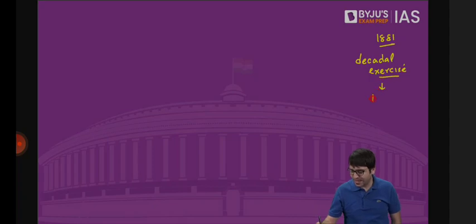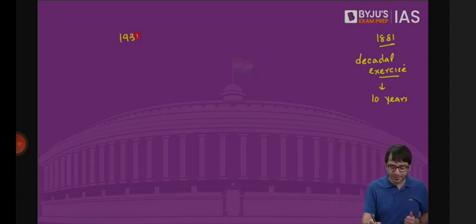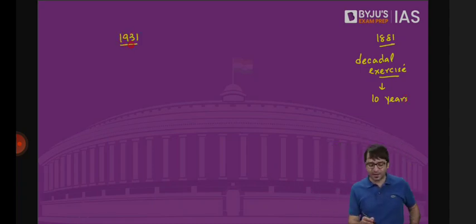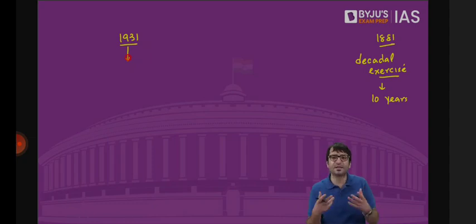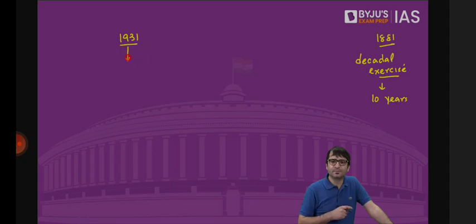What is this decadal exercise? That means census is carried out every 10 years. 1881, 1891, 1901, 1911, 1921. Important is 1931. When this census exercise was carried out, census is normally carried out in 2 phases. First is house listing. So all the officers, all the people who are involved in census, they first look at the houses. They list the houses. How many houses are there in this town, in this district, in this village, in this city, in this state, in the entire country. So first houses are to be listed.